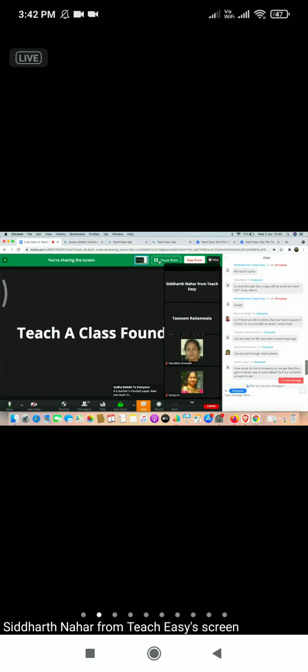For sharing the file back to the student, if you don't want to download the checked file, you can send the file URL to the student directly in a single click. The second way is to save the file to your Google Drive and then send it back to the student. The third way is to email the file to your student, which means you don't have to download the files. Okay. Thanks, Siddharth.